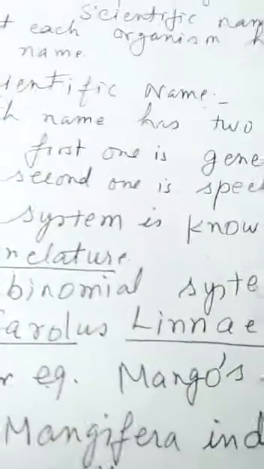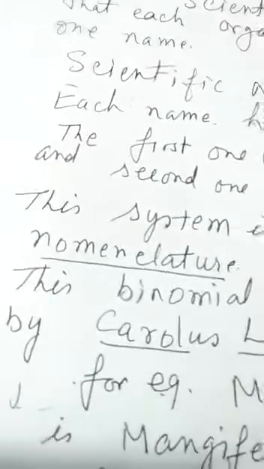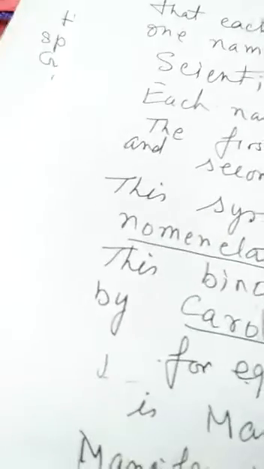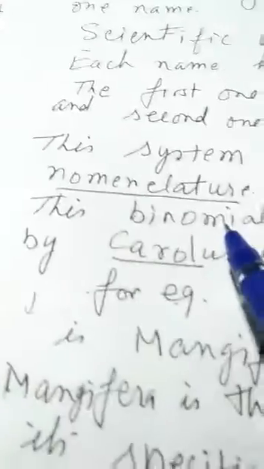One scientific name will be the same throughout the world. It does not change. That scientific name is also called binomial. Naming a thing by these scientific names is known as binomial nomenclature.